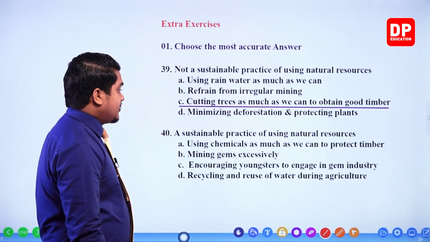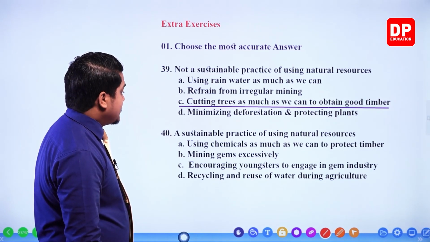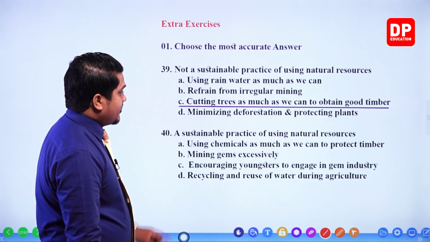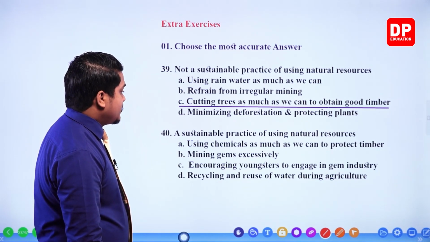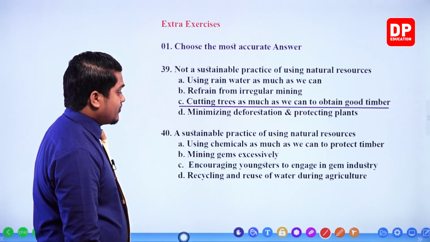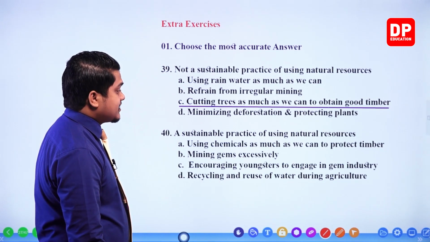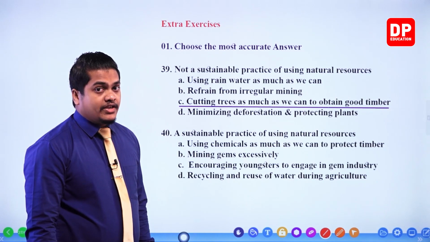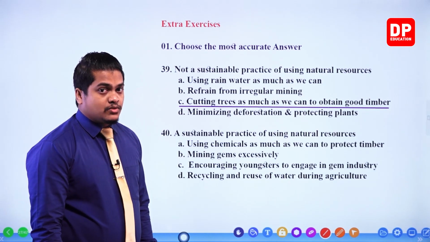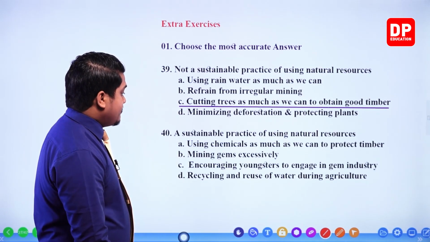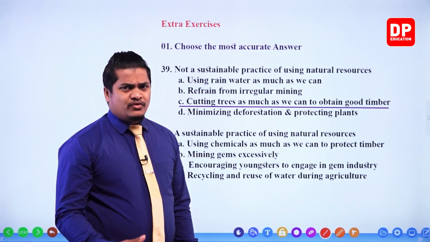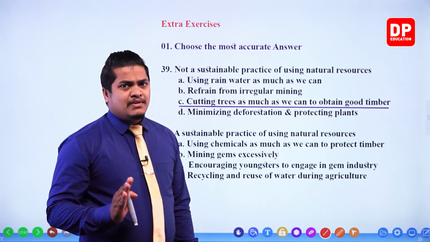In the 40th and the last MCQ question, sustainable practice of using natural resources. The opposite of the other one. Using chemicals as much as we can to protect timber. If you are using chemicals, then it is not a good sustainable practice, my dear children. Chemicals are quite dangerous and they create several other side effects to the environment and for the organisms as well. So B, mining gems excessively. If anything is done excessively, then it's not good for the environment and it is not a good sustainable practice.